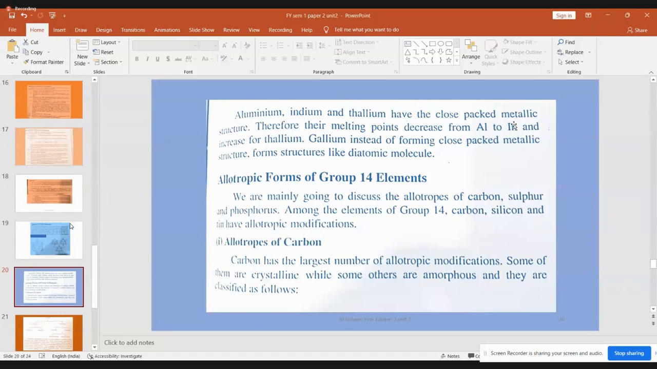Aluminium, indium, thallium will have a close packed metallic structure, and their melting point decreases from aluminium to indium, then increases to thallium. Gallium, instead of forming a close packed metallic structure, forms structures like a diatomic molecule. Gallium forms a very simple pattern: 2 atoms of gallium combined together form a diatomic molecule. That is the only allotropy form exhibited by gallium. The allotropy exhibited by boron is more important because of its elaborate structure. Otherwise, you need not read anything about aluminium, indium, and thallium. They simply have the close packed structure.